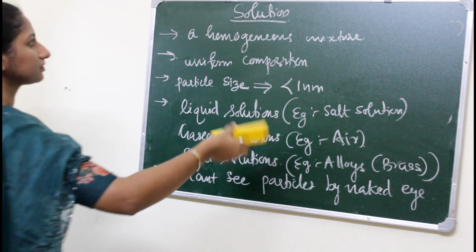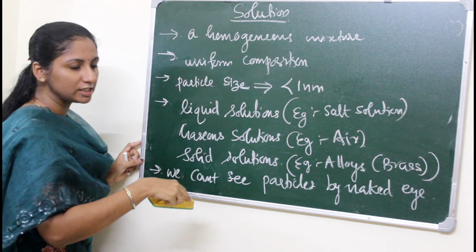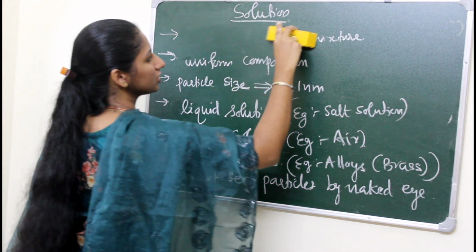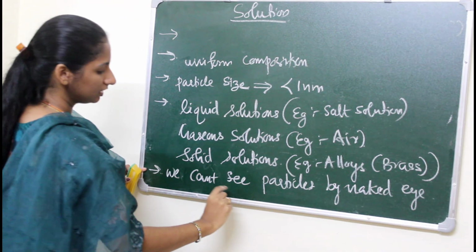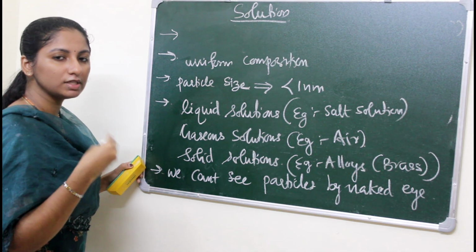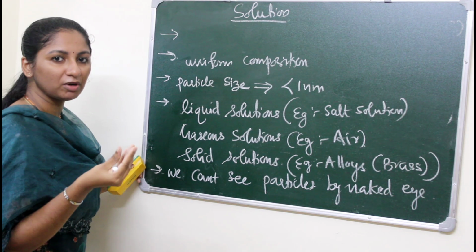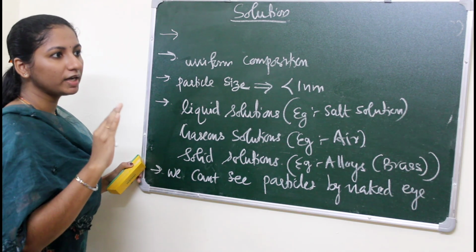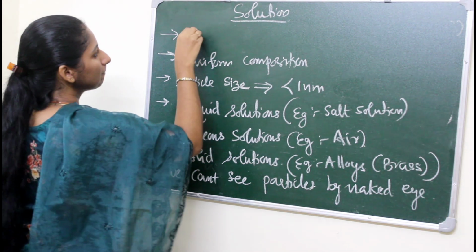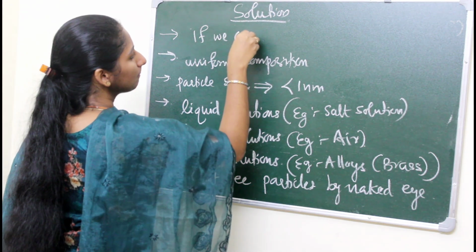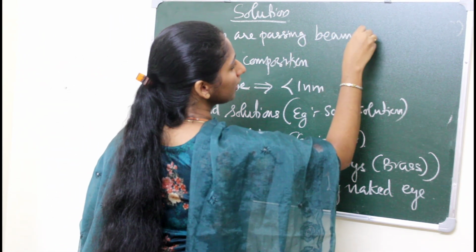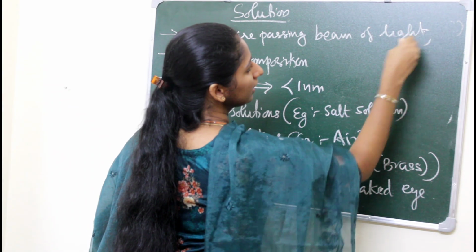Okay. If you have noted these points, I am erasing now. We want to add more points. So this is a homogeneous mixture. Due to the small size of the particles, if we pass a beam of light through the solution, it won't scatter the beam of light. So we can't see the beam of light in the solution; it is not visible.